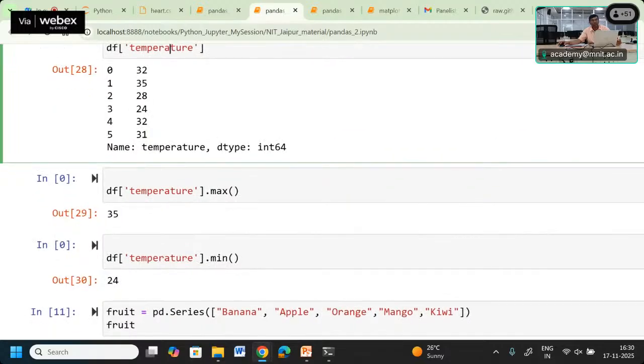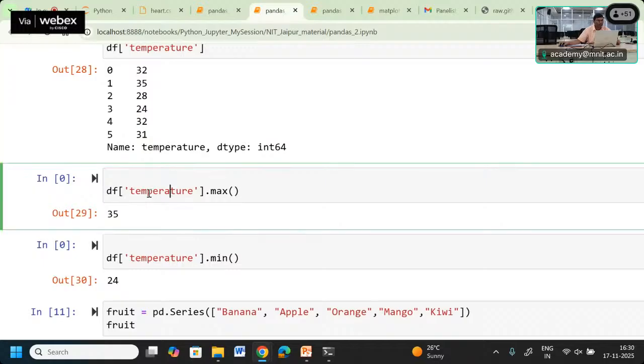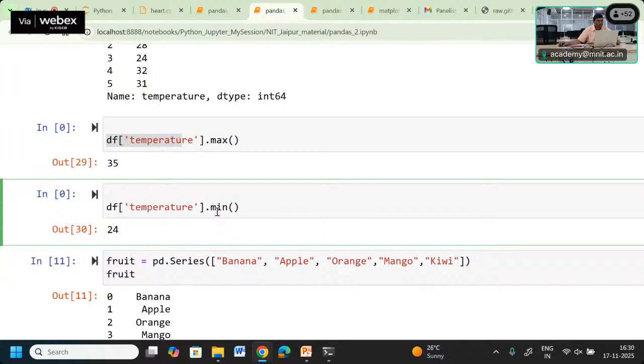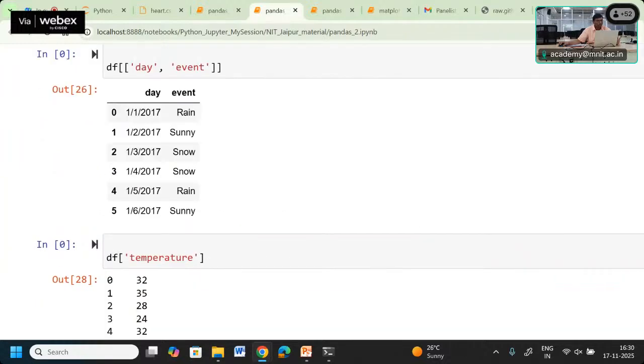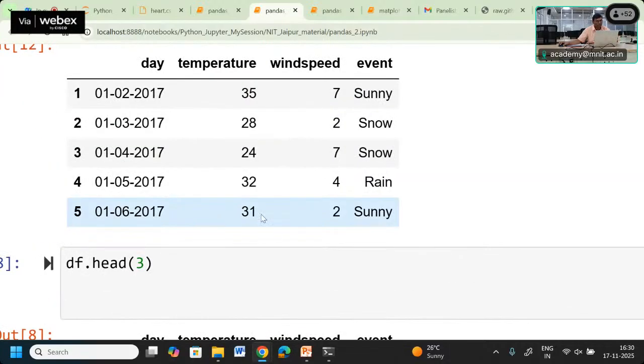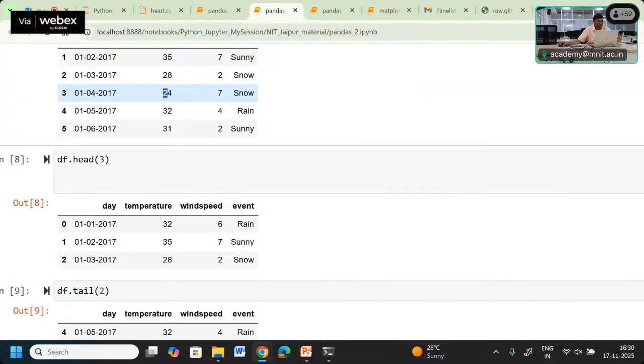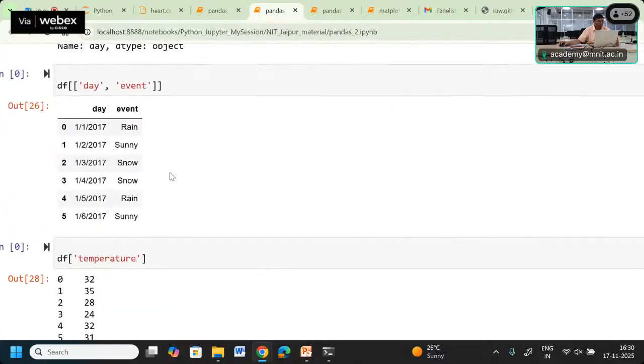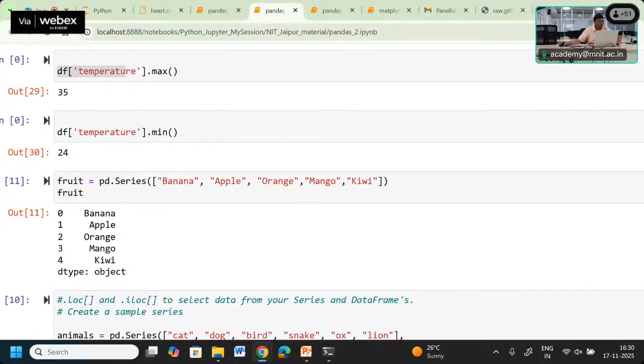We can know one of the columns, temperature, using df.temperature. Then we can find out within the temperature column what the maximum temperature is using df.temperature.max. Similarly .min, which shows us the minimum and maximum temperature. Here you can observe the minimum temperature is 24 and the maximum is 35. So that is used for these kinds of functions which are available there.